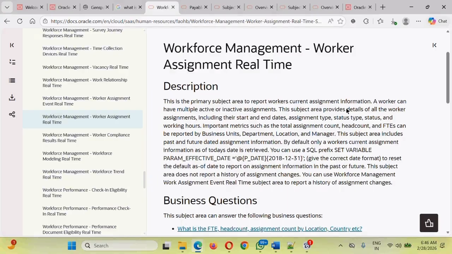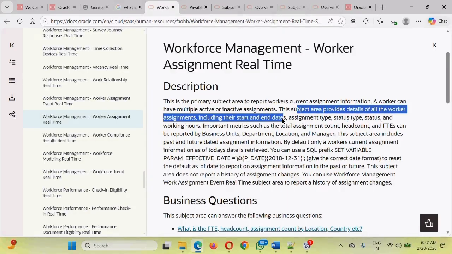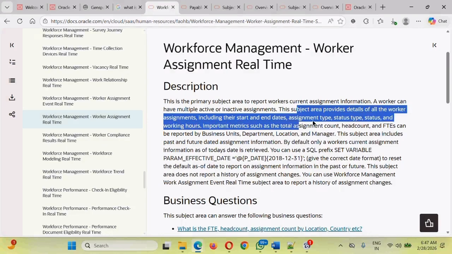Okay, the subject area provides details of all the worker's assignments. It doesn't matter whether the assignments are active or inactive, or whether there is one assignment or multiple assignments. It is going to include all the assignment details, including the start date and end date, the assignment type, whether it is an active assignment, the status, all the things, and in each assignment the total number of working hours.